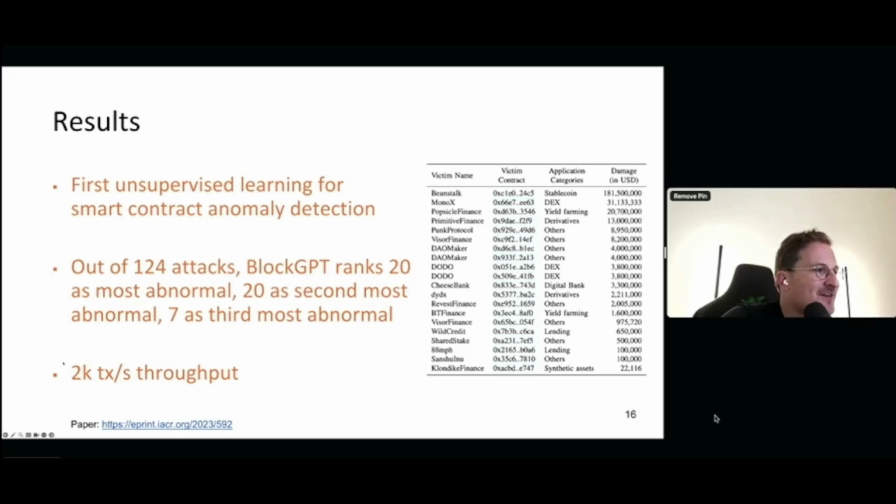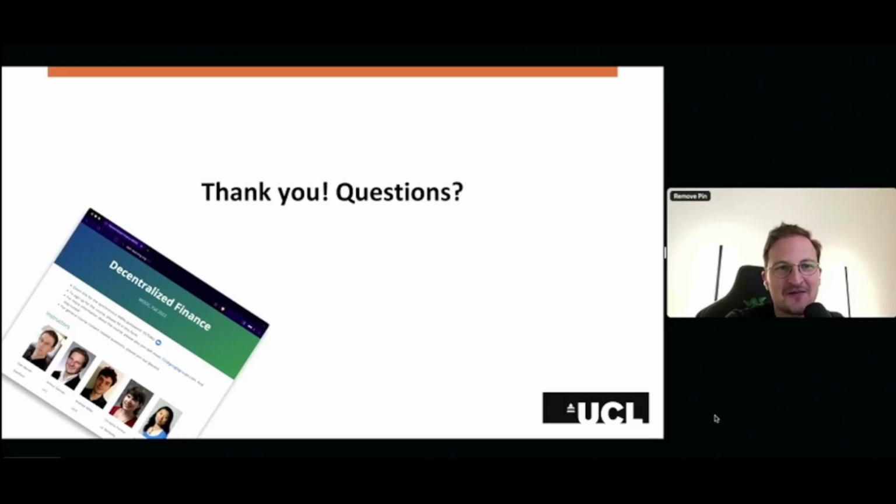Okay, thank you. The last thing I wanted to share is the throughput that we tested on one GPU: 2,000 transactions per second. So this can really scale. This was just one GPU, and it's an unoptimized research prototype, so to speak. Thank you. Any questions?